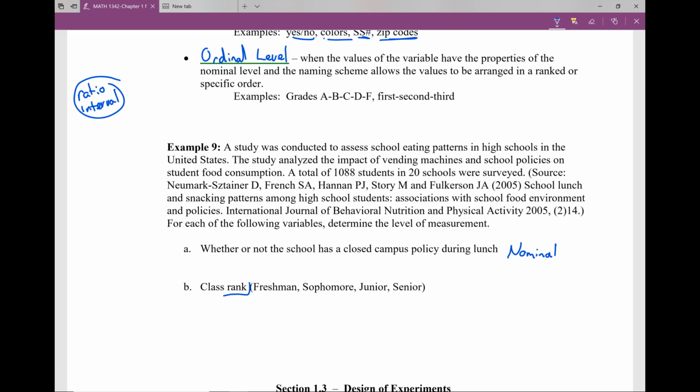Now, class rank, notice this word right here, rank: freshman, sophomore, junior, senior. This makes it categorical. It's still in categories. But now, because we're looking at rank, it is an ordinal variable. So I'd like for you to practice these, and then let me know if you have questions.